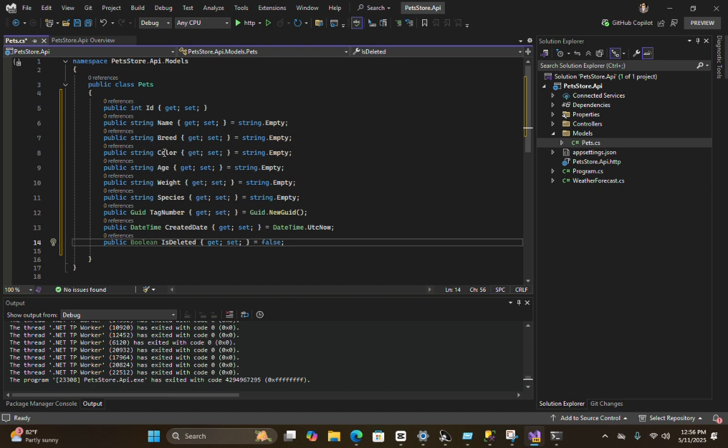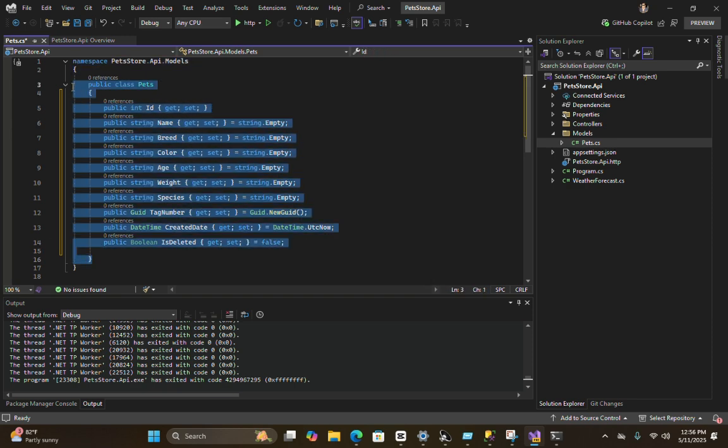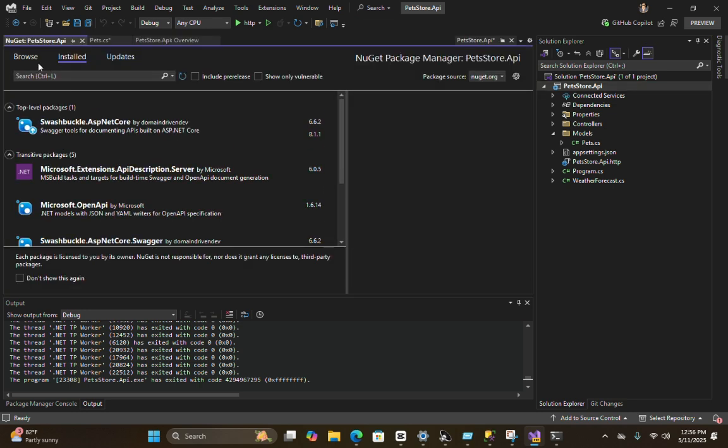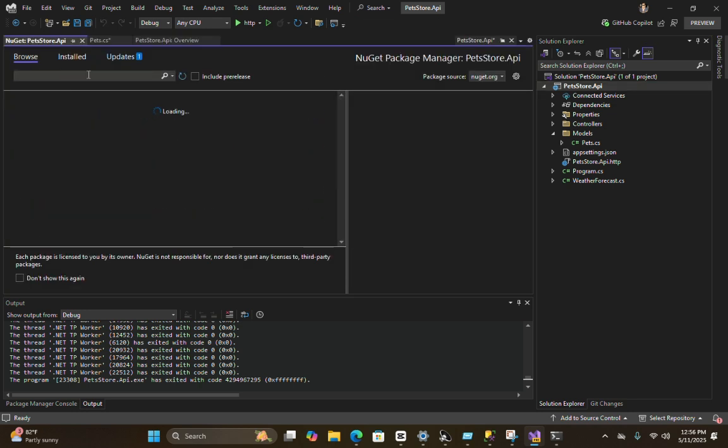Alright, now we have to generate this class to the database, right? We need to migrate this class to the database. When we are working with Entity Framework Core, right, we need to install some packages. To install the packages, we can go here to Manage NuGet Packages and just search for Entity Framework Core.